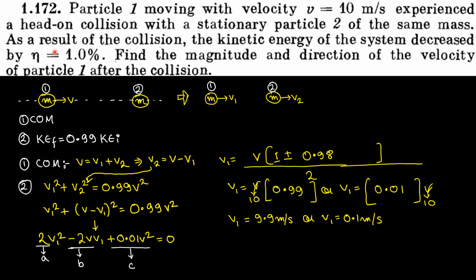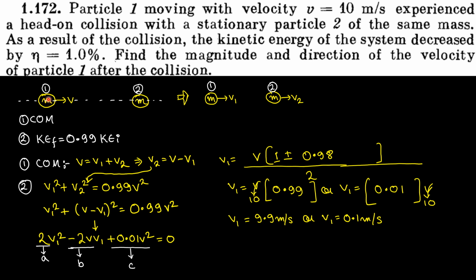If you see out here, n is equal to 1.0, that means the kinetic energy decreased by 1%. So for elastic collision, how much is the decrease in kinetic energy? 0%, isn't it? So this collision is very near to elastic collision. And for elastic collision, what would happen?